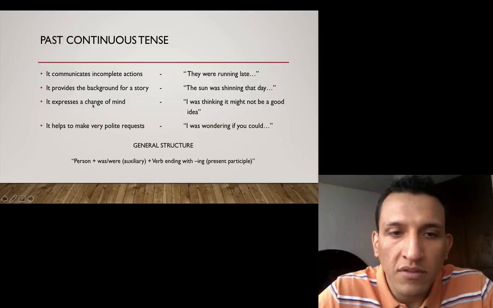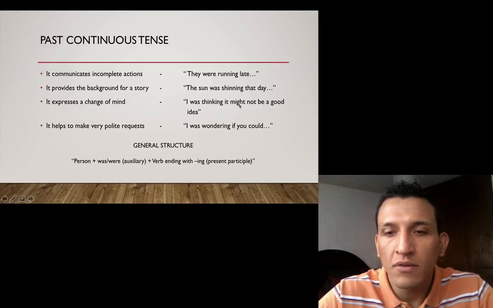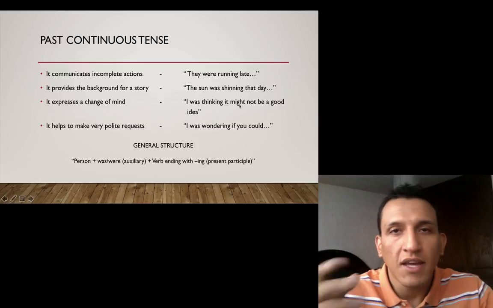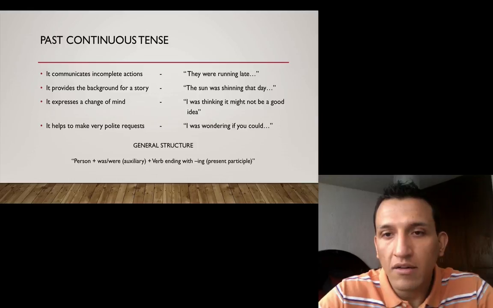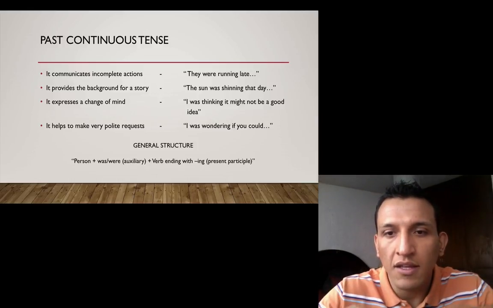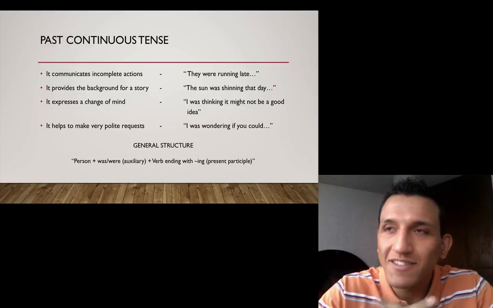It also expresses a change of mind. I was thinking it might not be a good idea. Before that, I was okay with it. I was agreeing with it. But right now, I'm thinking it might not be a good idea. Are we following? Yes, it's clear.